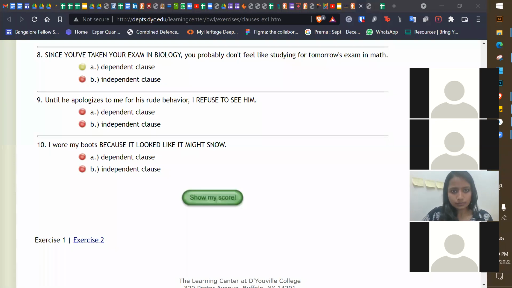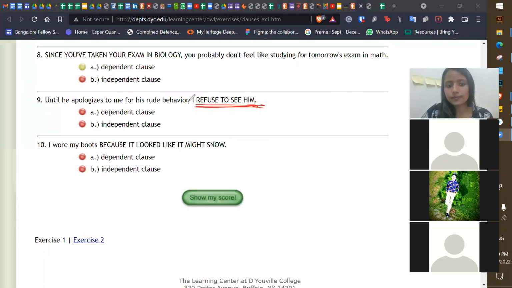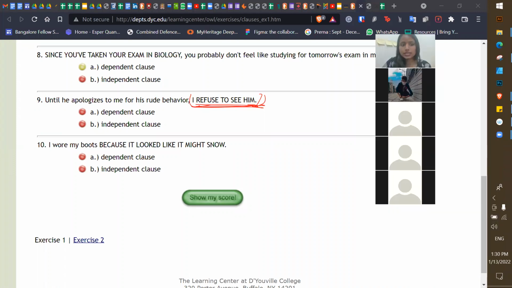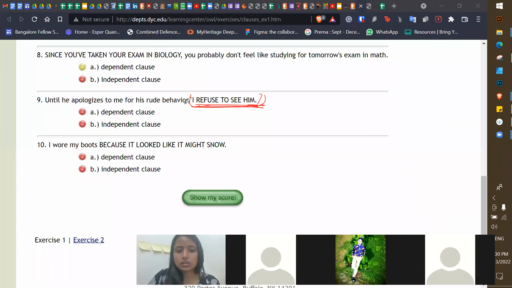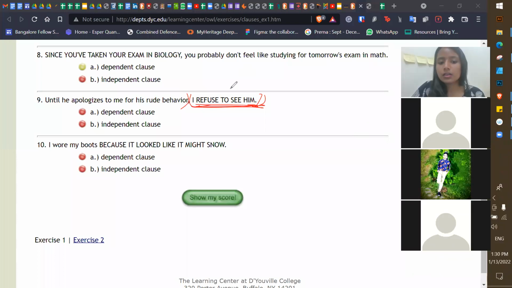Okay, Simran, tell me the answer. Complete or incomplete sentence? Incomplete, ma'am. Okay, Manan, tell me, is she right? Yes, ma'am. Is this an incomplete sentence? Ma'am, complete. Okay, why is it complete, Manan? Ma'am, because they're having see him. Yeah, there is a subject. See, in all these clauses, there is a subject and verb also.